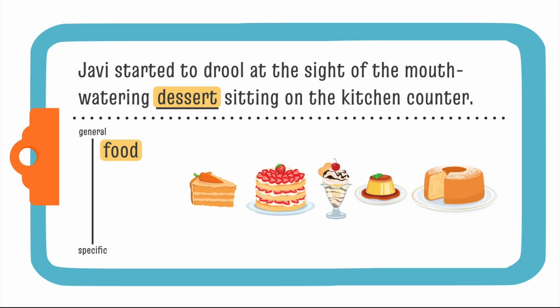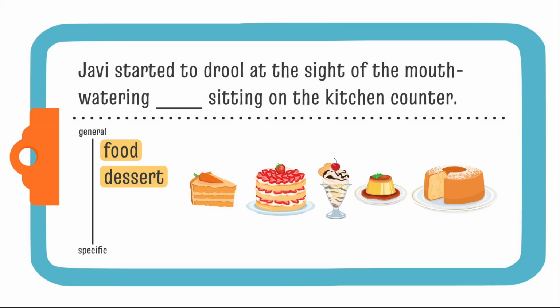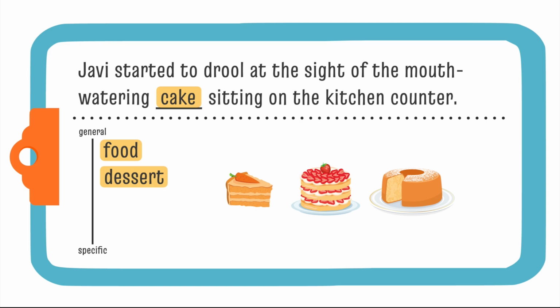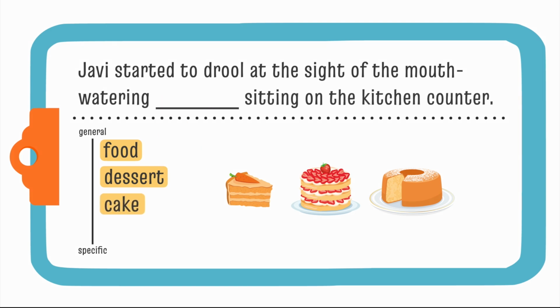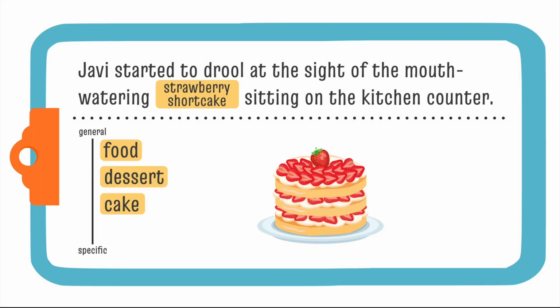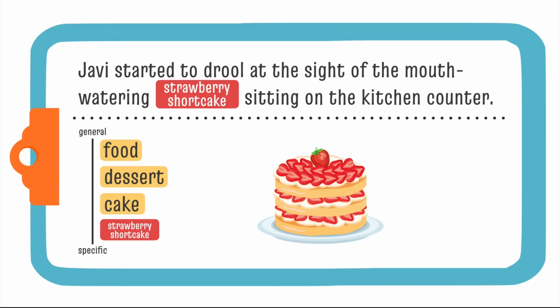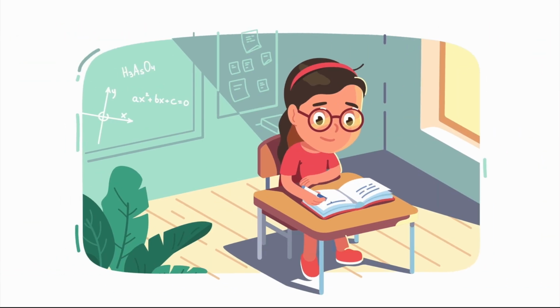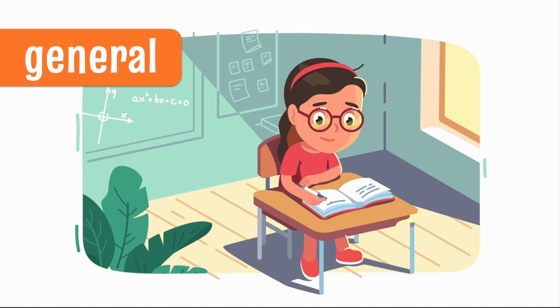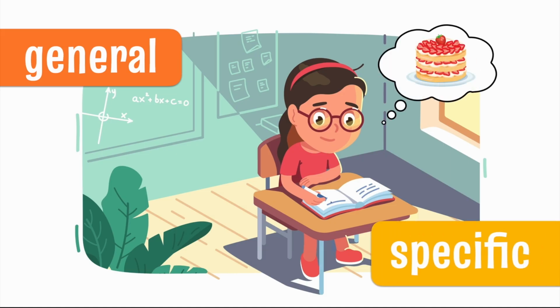So we could be even more specific and choose a certain type of dessert. For example, cake. And if we really want to help readers imagine the scene, we could be even more specific and name the type of cake, like strawberry shortcake. Yum! See how much more interesting this sentence is when we use a more specific word here? Using strawberry shortcake instead of a more general word like food makes our writing more detailed and more interesting to read. So the next time you write, think about how you could replace some of your more general words with ones that are more specific, and watch your writing come to life one word at a time.